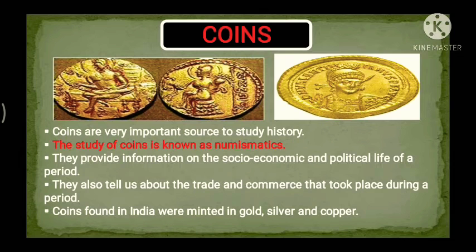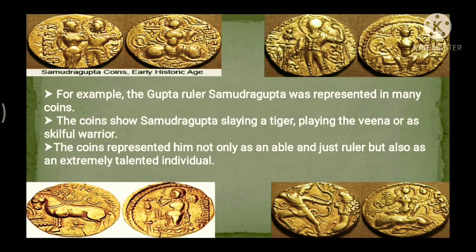Now, like inscriptions also, these coins were sometimes issued to celebrate an important event. During an important event these coins used to be used to celebrate among the people. For example, the Gupta ruler Samudragupta was a great ruler of the Gupta dynasty, and he was represented in many coins. As you can see in the pictures of the coins that I have provided, all these are from Samudragupta's time. The coin shows Samudragupta slaying a tiger, playing the veena, or as a skillful warrior.